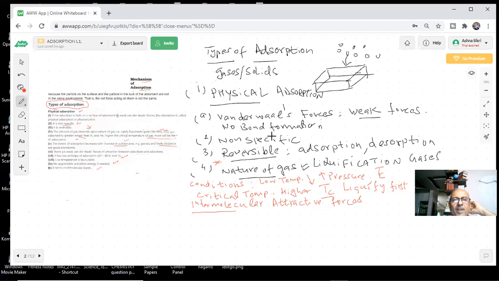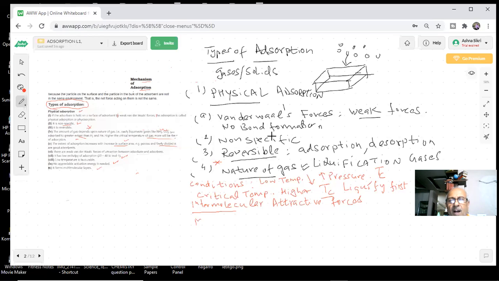Such questions have been given in the exam, students, and they can be asked again. The amount of the gas adsorbed depends on the nature of the gas, and this will depend on whether the gas has a higher critical temperature. More will be the adsorption.